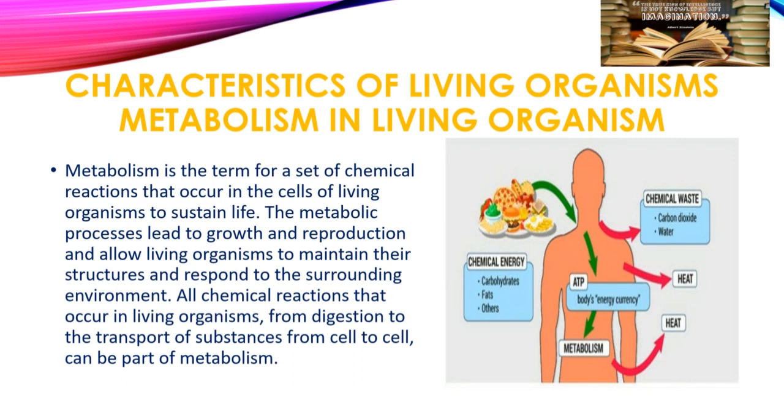The kind of food we eat helps us to metabolize within our body, for which energy is produced. The energy currency, as we know from class 9, is ATP. ATP is produced inside our cell in the mitochondria. This energy currency helps us to do whatever we want, because metabolism is very important for a living organism.